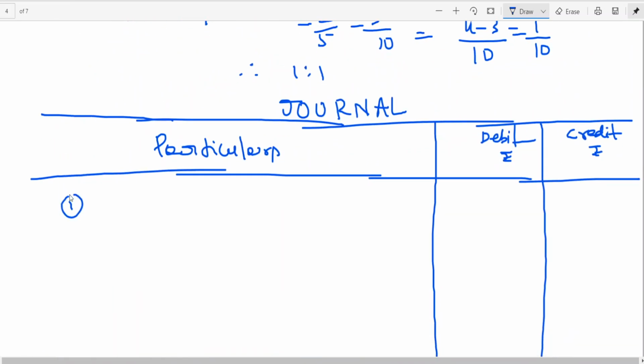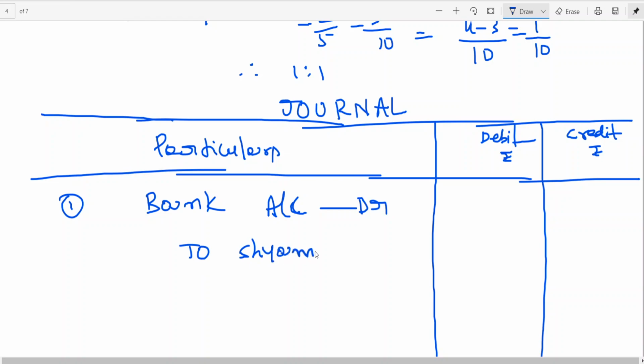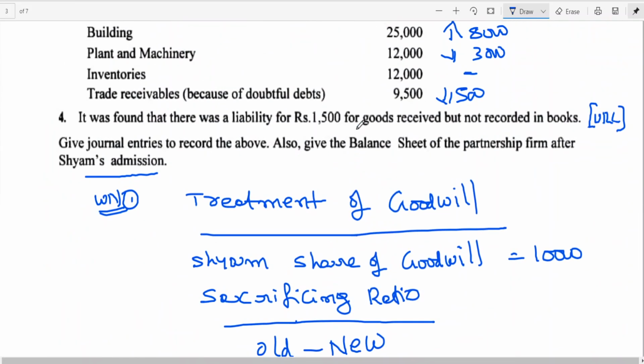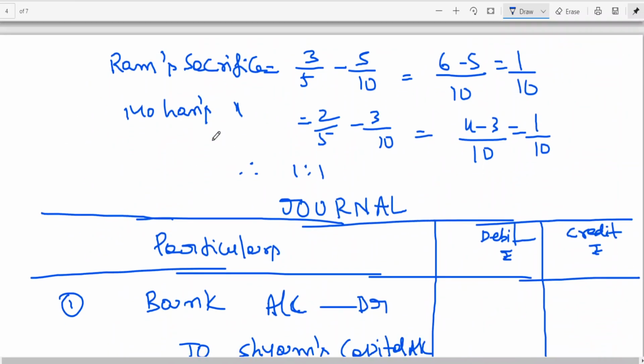The first entry will be bank account debtor to Shyam's capital account. What is the capital brought in by him? 25,000, I think, right? 25,000.